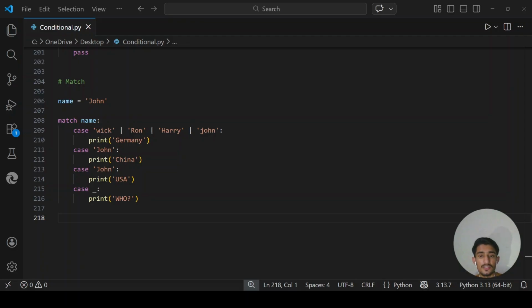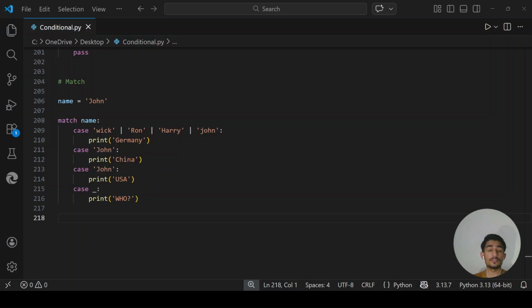We learned the full condition structure: if for the first check, elif for additional checks as many as needed, and else for fallbacks when nothing else matches. We learned nested if conditions, conditions inside conditions, for more specific decision trees. We learned shortened if and the ternary expression for simple one-line decisions. We learned the pass statement for empty blocks. We learned match case for pattern matching. We learned about parity, checking if a number is even or odd with the modulus operator.